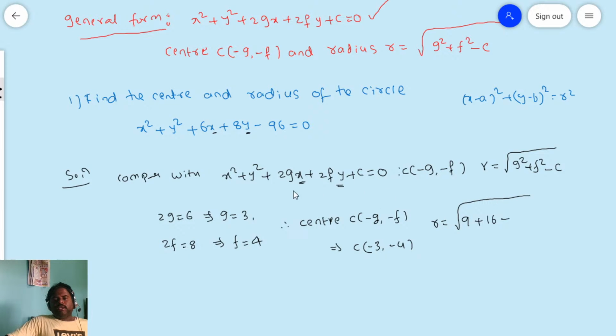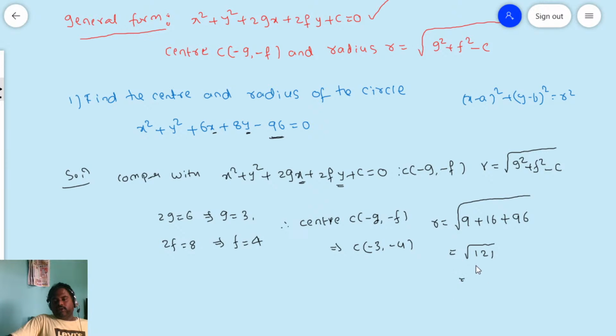What is c? c is the constant in the general form. The constant here is minus 96. Therefore minus of minus is plus 96. If we simplify this, we will have 25 plus 96 is 121.